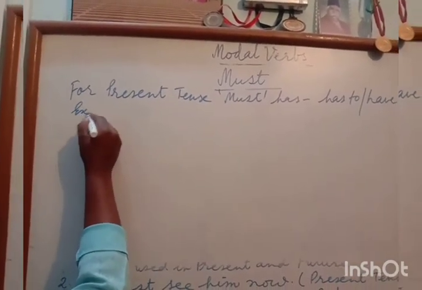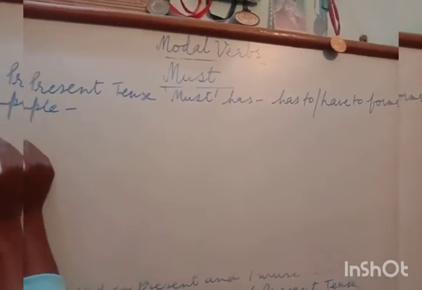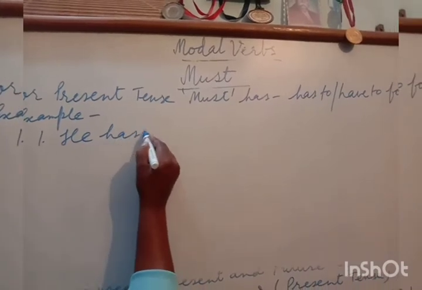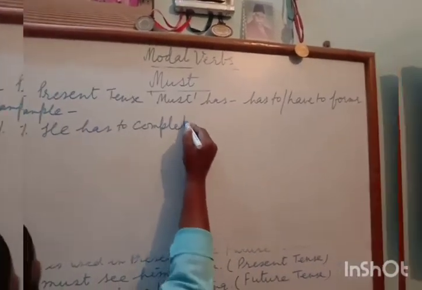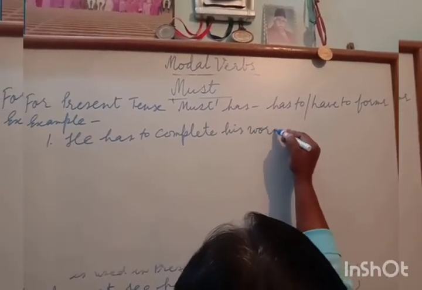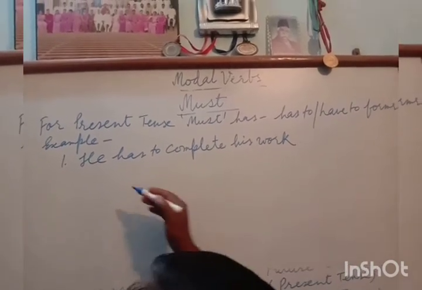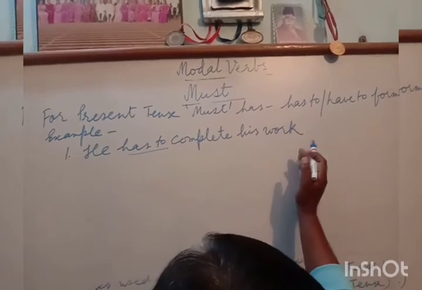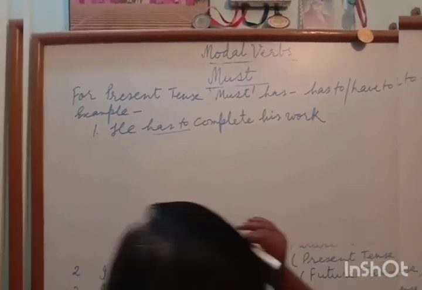Example: He has to complete his work. This shows compulsion. He has to or he must complete his work.